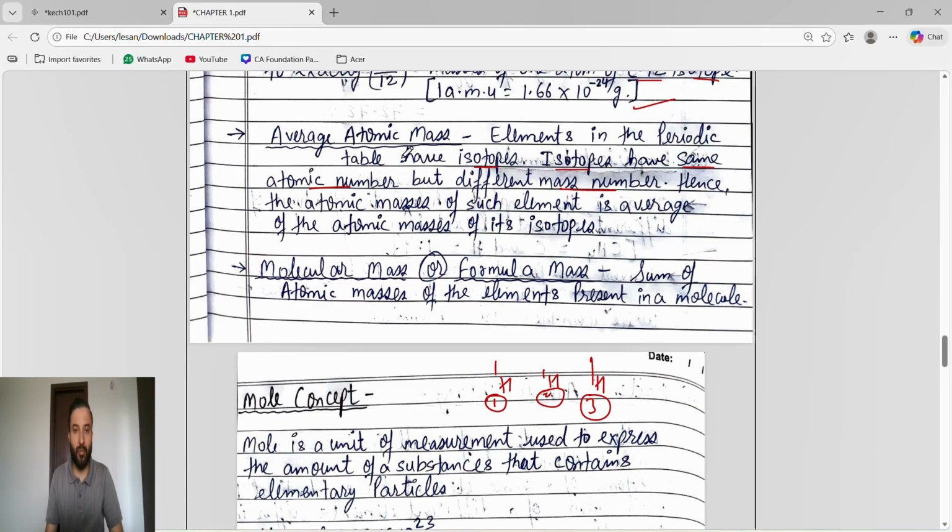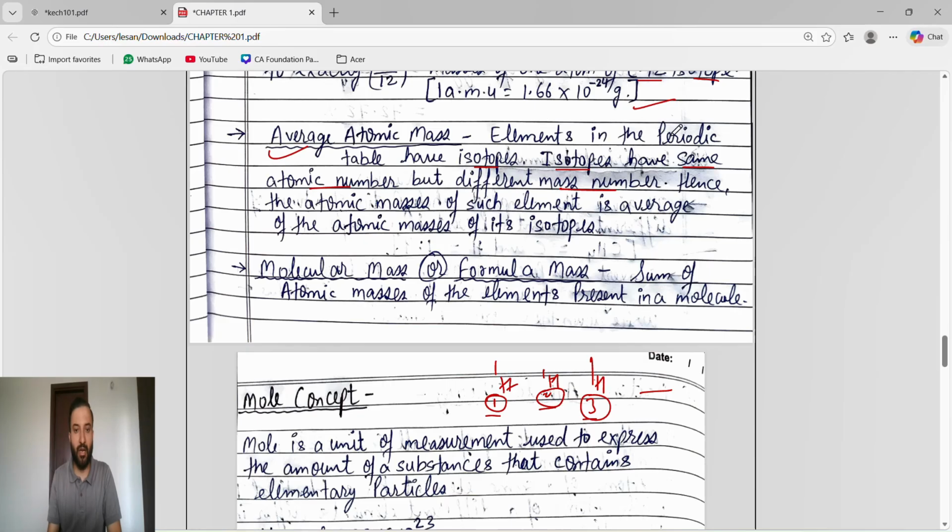Isotopes means they have the same atomic number but different mass number. So if any element like hydrogen has different mass numbers, how will we find its atomic mass? We will add all the atomic masses and divide by how many isotopes it has. We will get the average atomic mass.